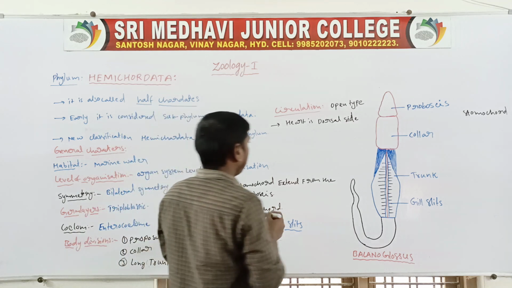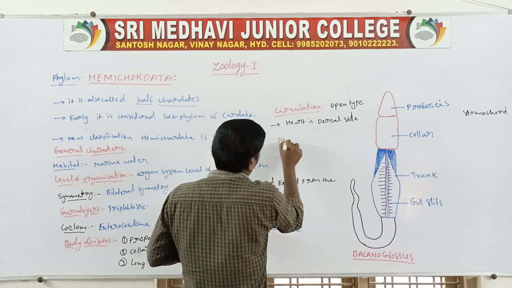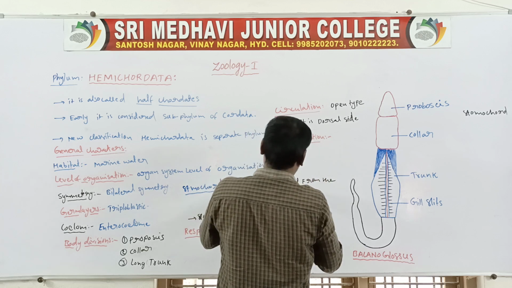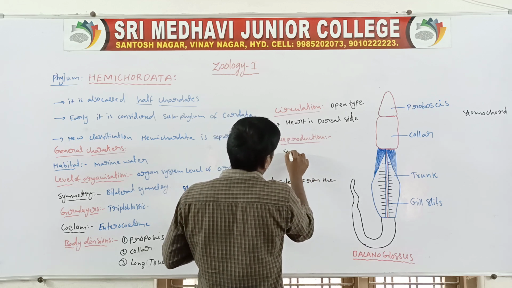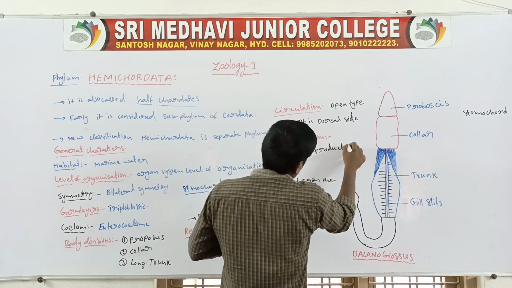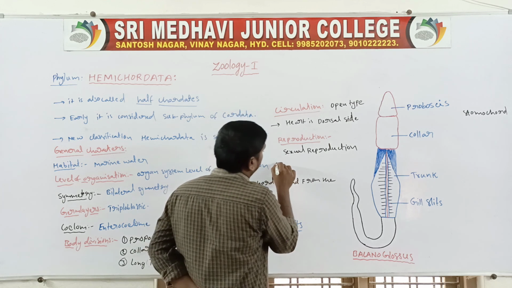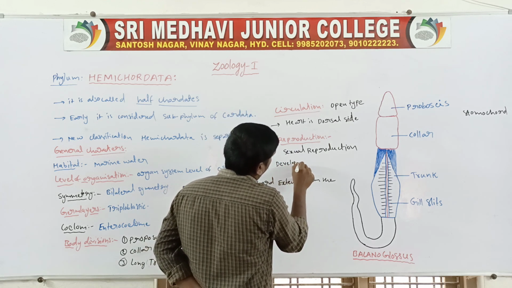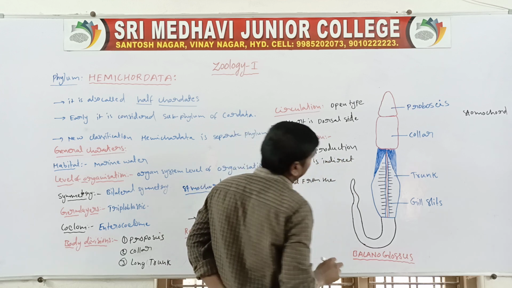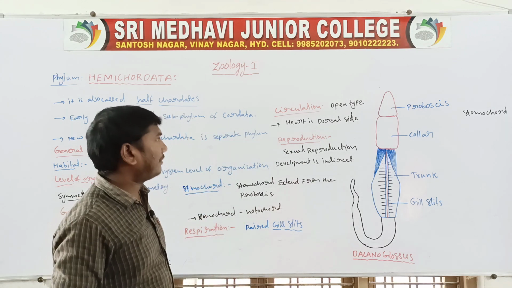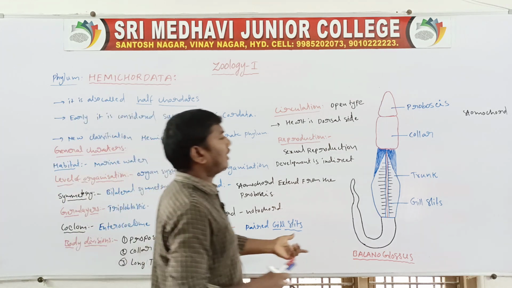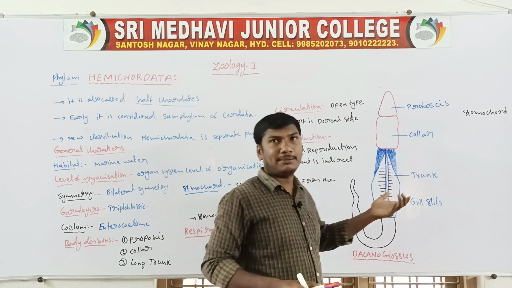Next one, reproduction. Reproduction is sexual reproduction. Development is indirect development. So these are the general characters of the phylum Hemichordata. Example: Balanoglossus.